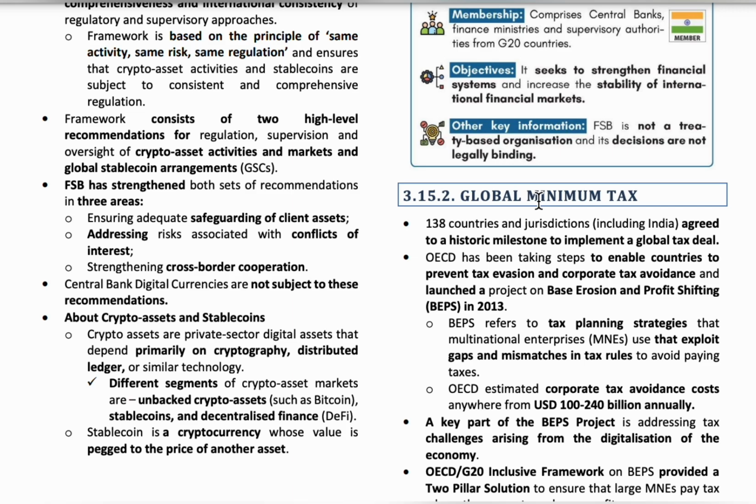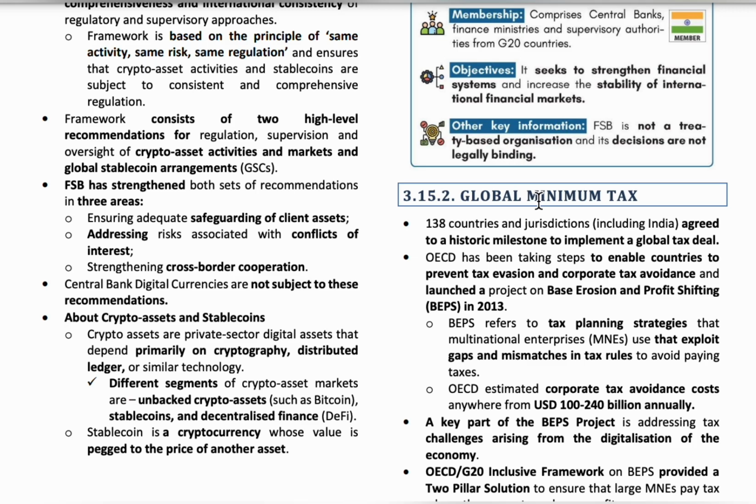So globally, to solve this tax evasion problem, they introduced the global minimum tax. It counters the illegal ways of not paying taxes. Under the global minimum tax, 15% of the total profits should be paid as tax. This topic was in the news because 138 countries and jurisdictions, including India, have agreed to implement the global minimum tax deal.